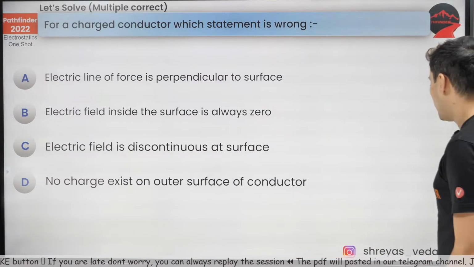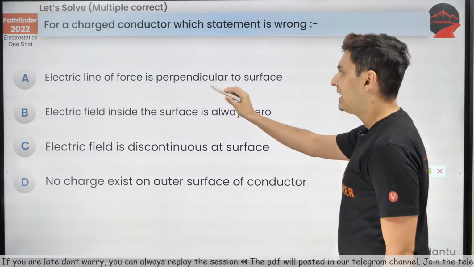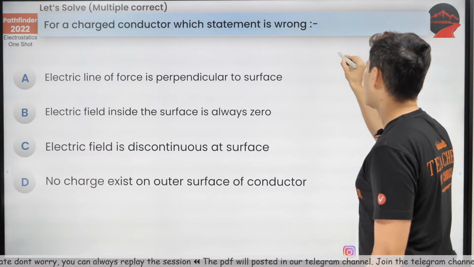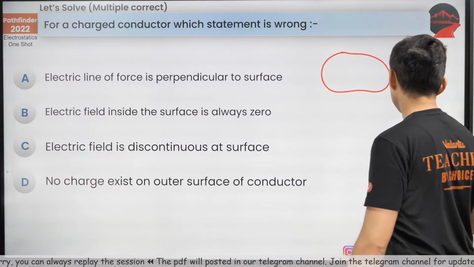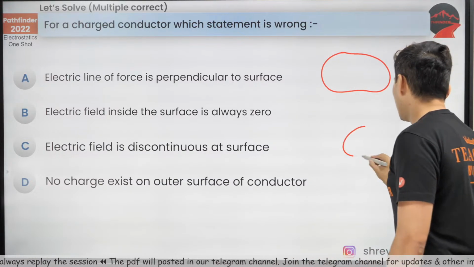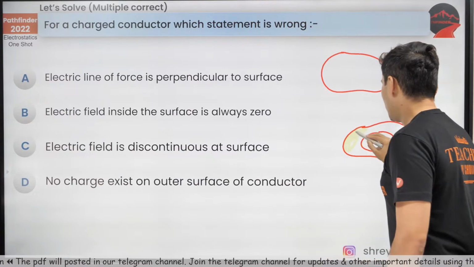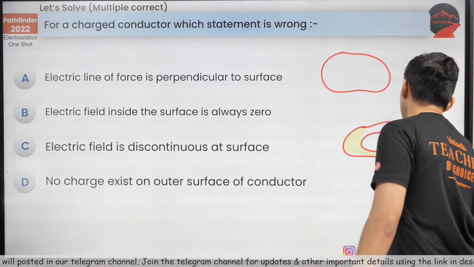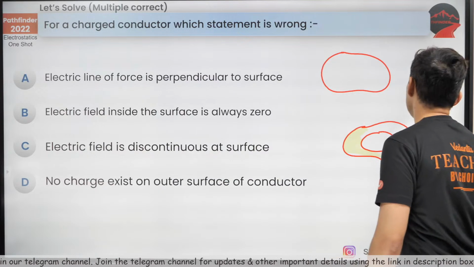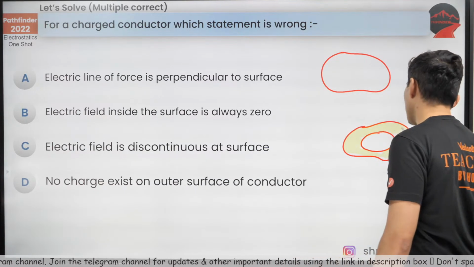Okay, let's see this one by one. Come on, my warriors. Electric line of force is perpendicular to the surface. So let's say I take a conductor over here, and I take another conductor over here. This is a cavity. Let me take as many cases as possible, so that if it is true for all the cases, only then I can mark it as true.